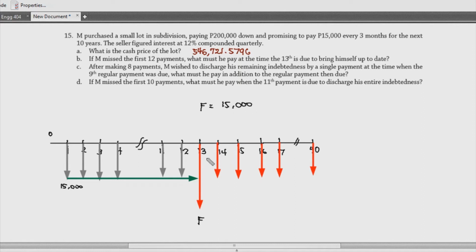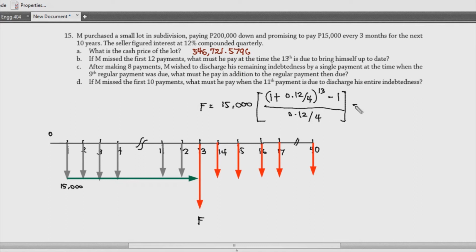So, ang easiest way na we can solve for this is, again, this method. So, 15,000 and then we multiply this with 1 plus 0.12 over 4 raised to ilan ba yung payments na supposedly dapat babayaran niya. So, di ba, 13? So, you don't have to do something like 4 times kung ilan mang years yun. Kasi, this is actually the number of payments. So, kung 30 na siya, yun na yun. 30 na yung n mo dun. Okay? And then, minus 1, and then divided by 0.12 over 4.